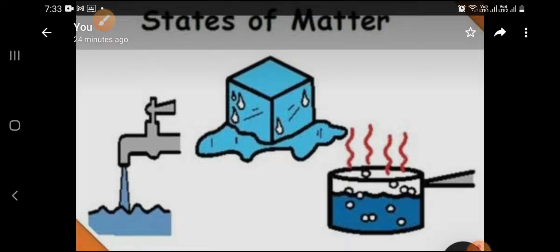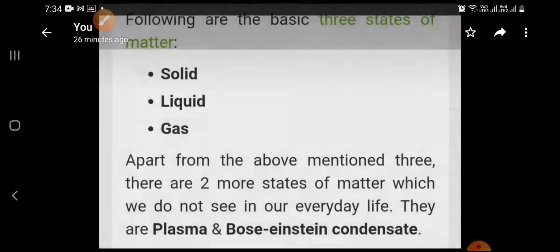In today's class we are going to discuss the states of matter. Actually, matter exists in three basic forms: first solid, second liquid, and third gas. Apart from this, two more states exist: the fourth is BEC and the fifth is plasma. BEC and plasma we will discuss in later classes. In today's class, our focus will be on the first three states: solid, liquid, and gas.